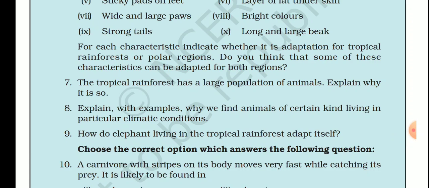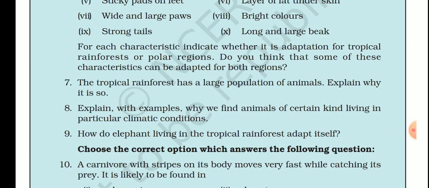Animals living in very hot and cold climates must have some special features so that they can protect themselves from extremely cold and hot conditions.